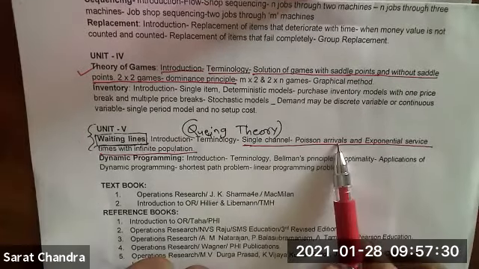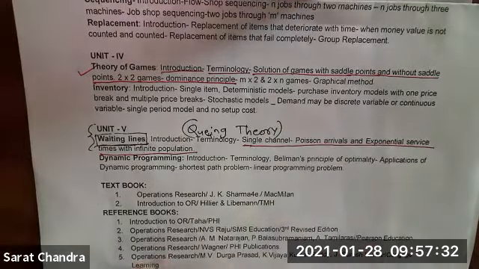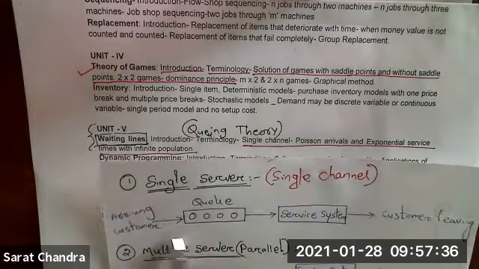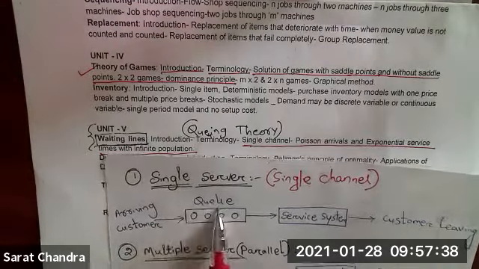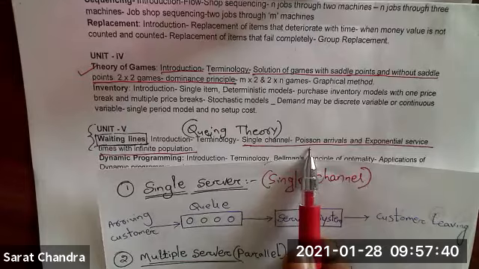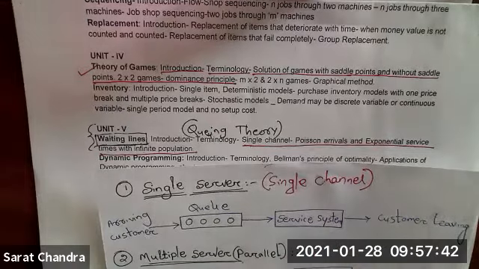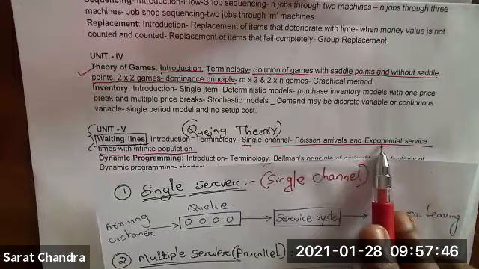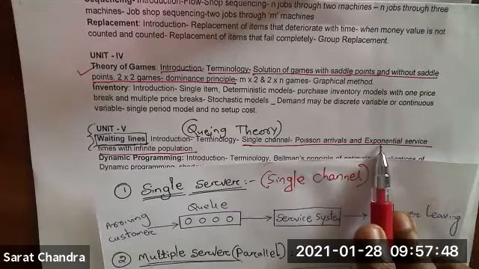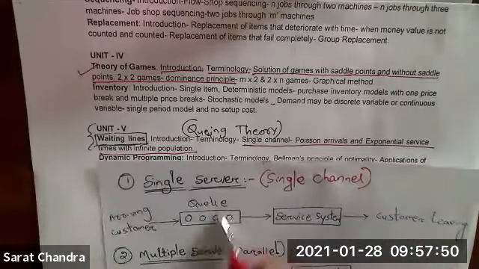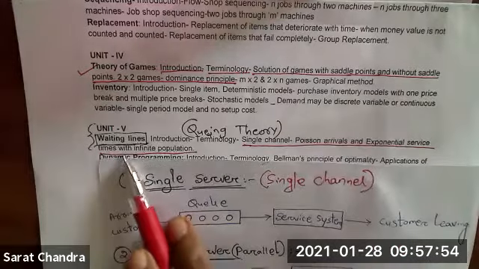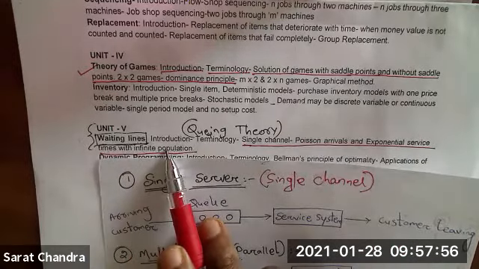Poisson arrival, means whatever the customers arrive, that will be according to Poisson distribution. What do you mean by Poisson distribution? I will tell you later. And what kind of service it is? The service will be exponential. Whatever the service provided to the customer will be exponential, with infinite population.